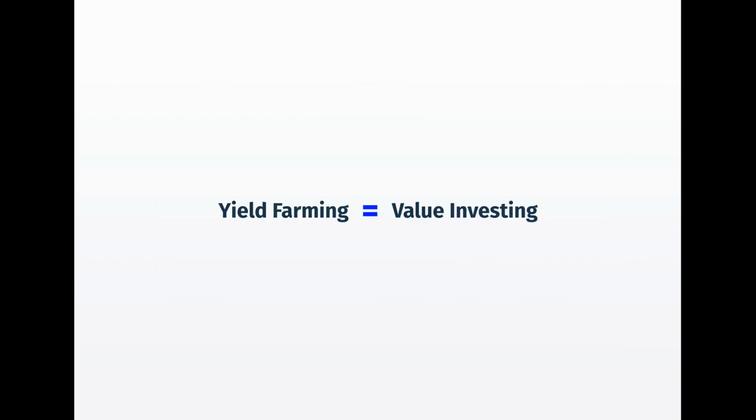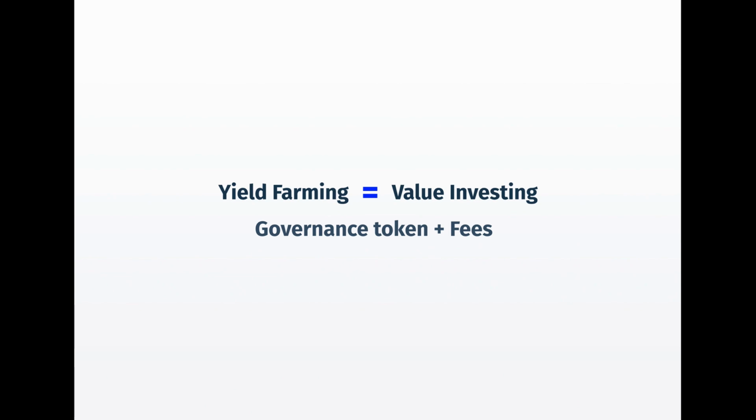By now, you guys should remember when we discussed yield farming as similar to value investing in part 1 of this series. If you want to make it as a yield farmer, you need a good enough time horizon to farm. You will be providing your capital as liquidity to the protocol and earning yield, usually in the form of a governance token plus liquidity provider fees, while being exposed to a variety of protocol risks.